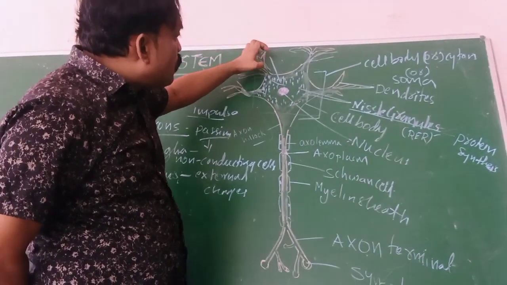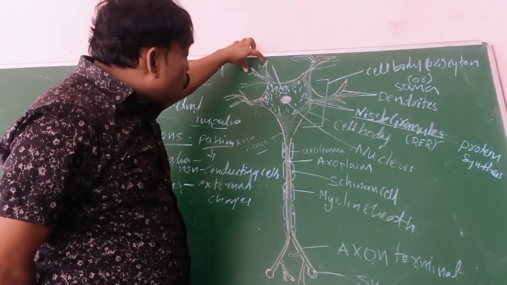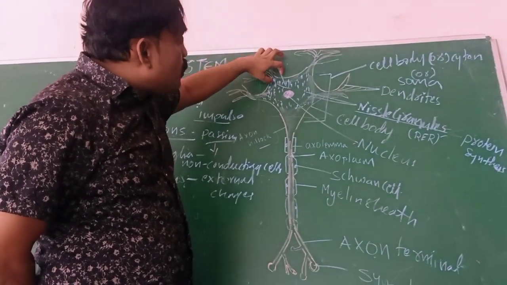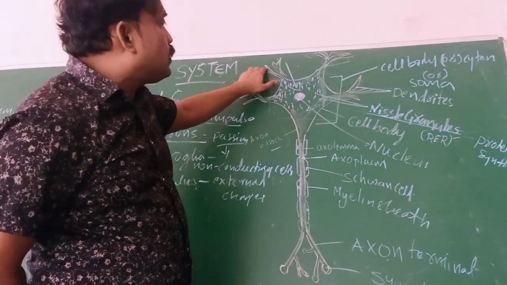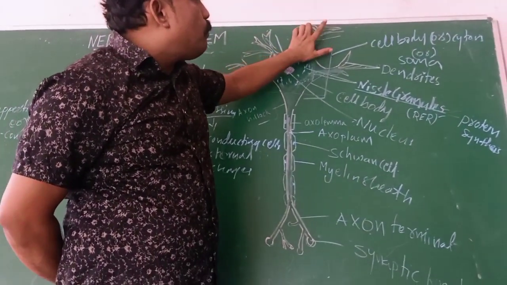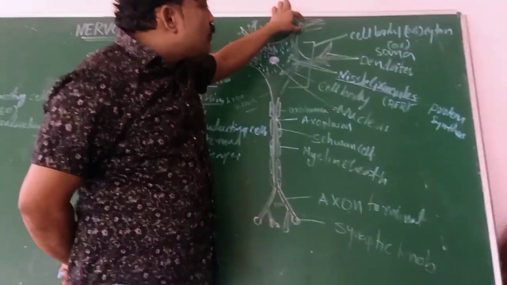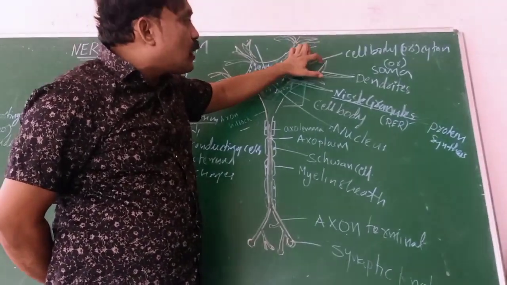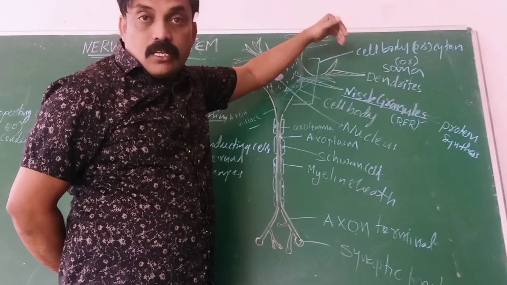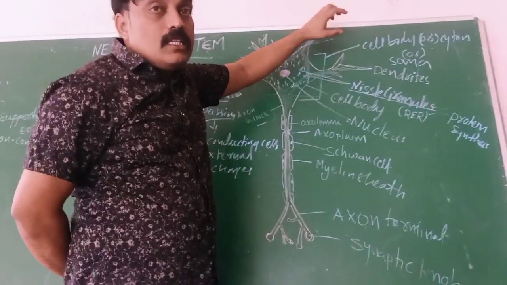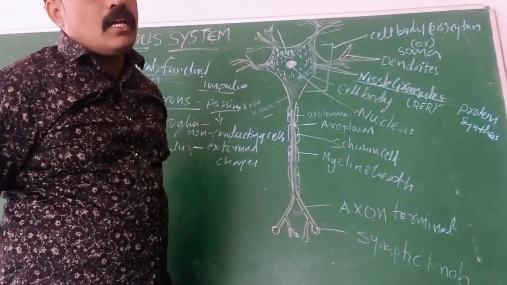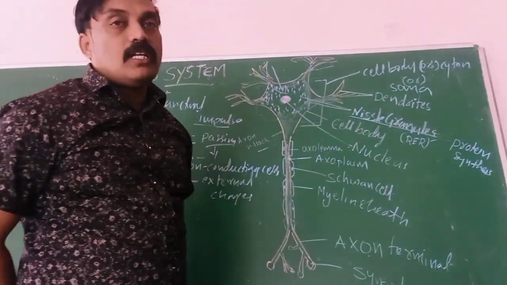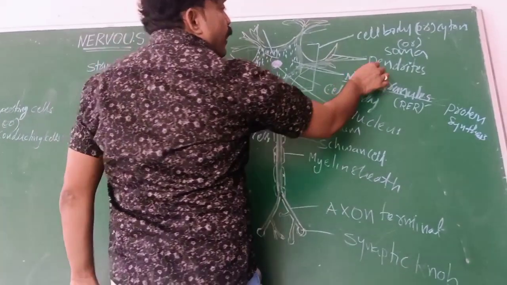So they observe the stimulus and responses and pass the messages to the cell body. These are the well-divided branches we call dendrites. Dendrites are connected with other neurons, body parts, or sensory organs. They conduct the messages to the cell body. That is the importance of dendrites.